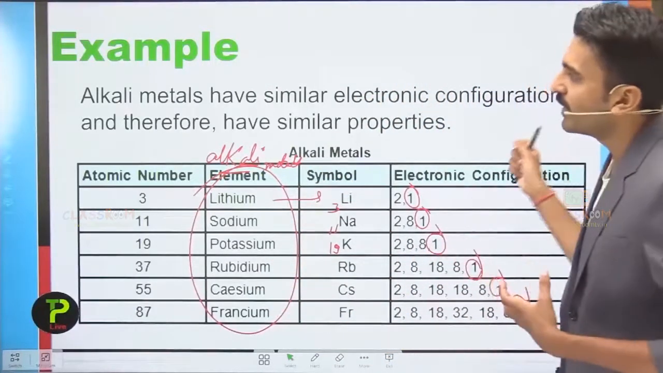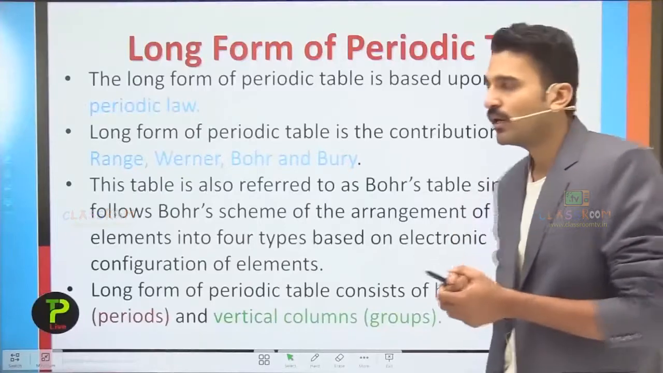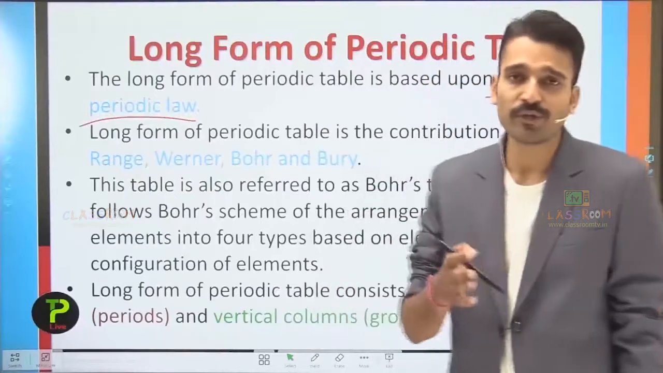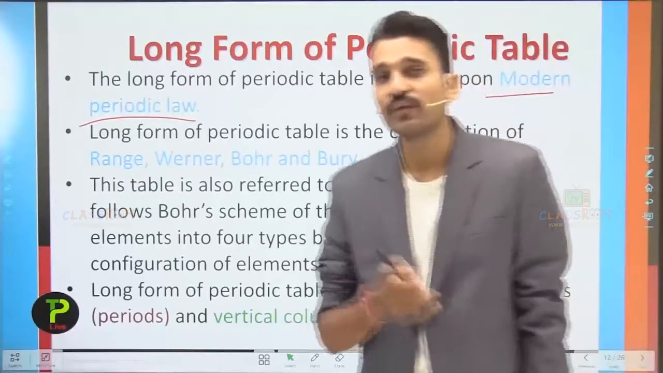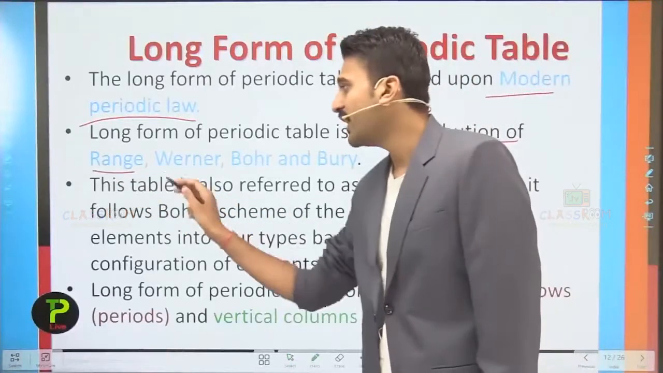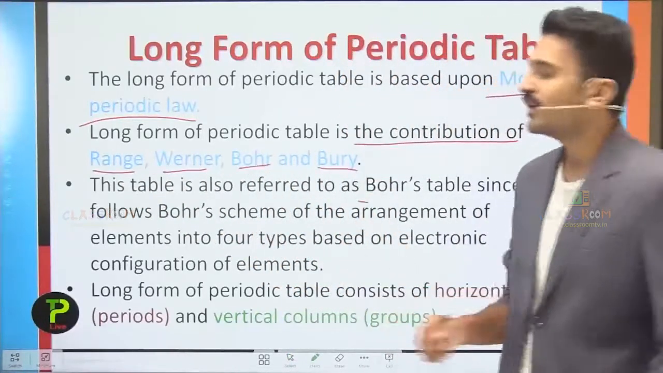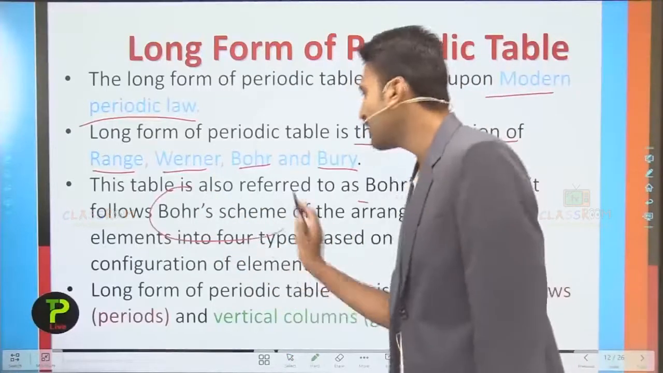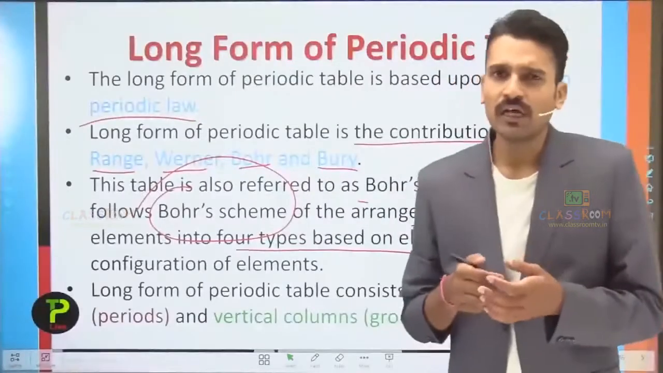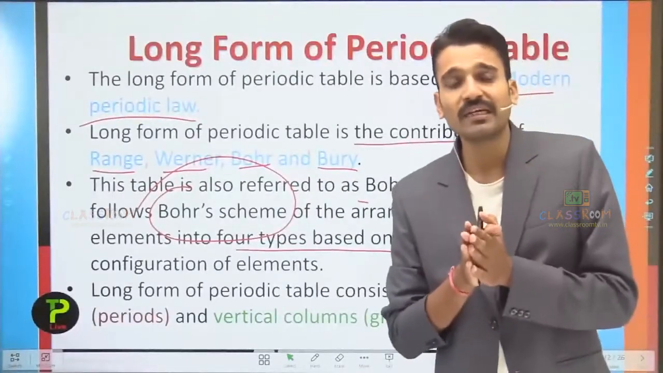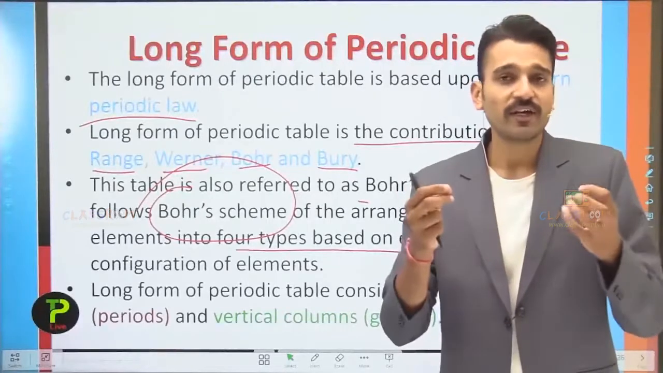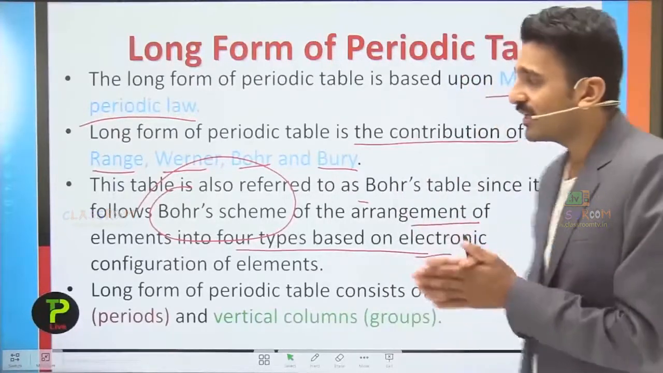So now moving to the next, that is the long form of the periodic table. The long form of the periodic table is based on the modern periodic law, which says that the fundamental properties of the elements are a periodic function of their atomic number. The long form of the periodic table is contributed by Range, Werner, Bohr and Bury. The table is also referred to as Bohr's scheme because of the arrangement of the elements into 4 types. So what are these 4 types? These 4 types are basically the subshells, and the filling of electrons in various subshells classified the elements into different categories. So let us check it out.